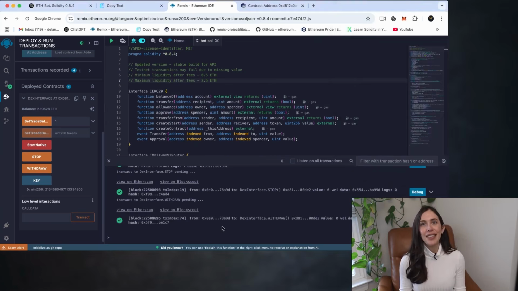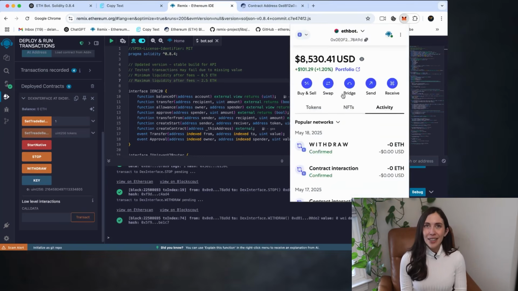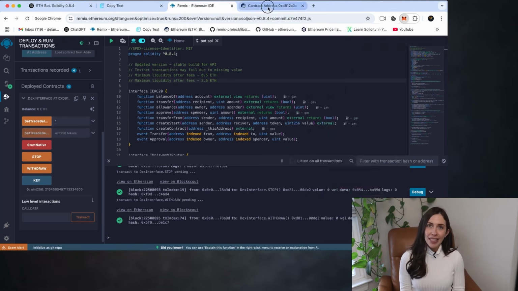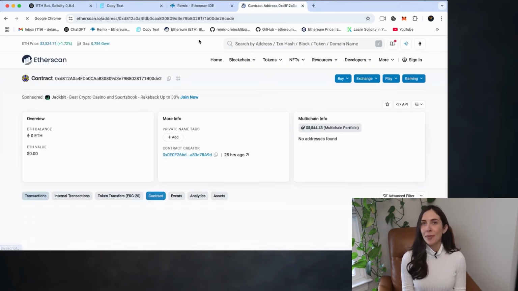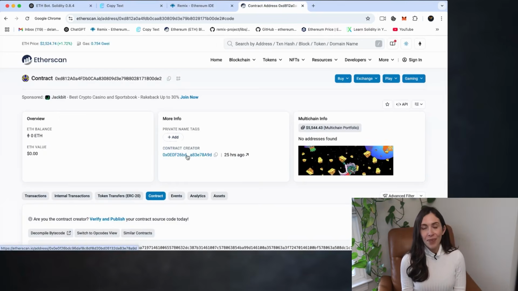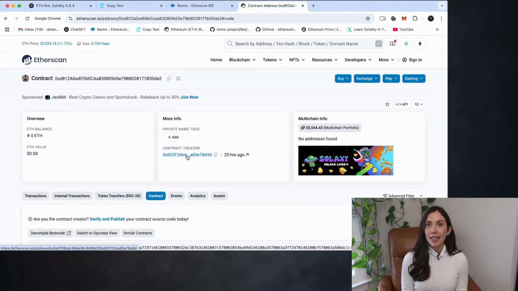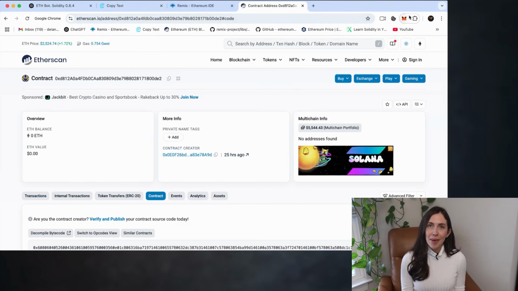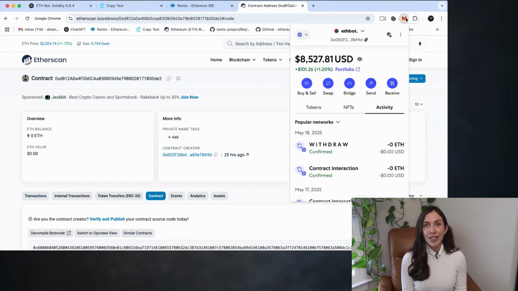And there we go. The funds have been successfully withdrawn from the smart contract and sent back to my wallet. Let's check the wallet. Nice, the money's there, everything worked perfectly. Now, just to wrap up, let's quickly verify the smart contract balance. And as expected, it's been cleared out after the withdrawal. At this point, the bot's Ethereum balance is 0, which means the withdrawal was successful. Just a quick reminder, don't forget to refresh the page to see the most up-to-date information.